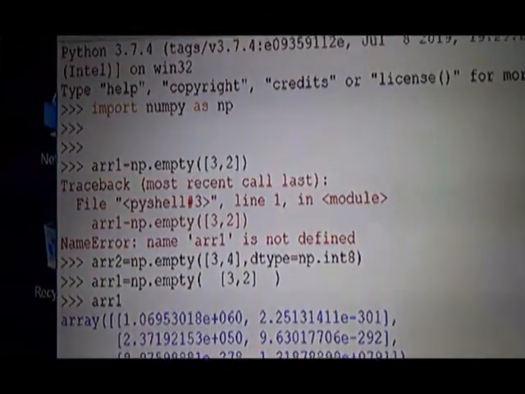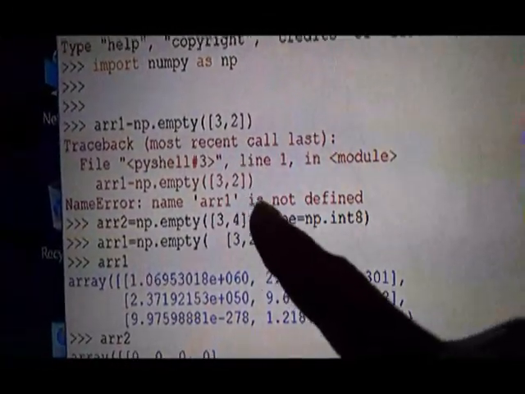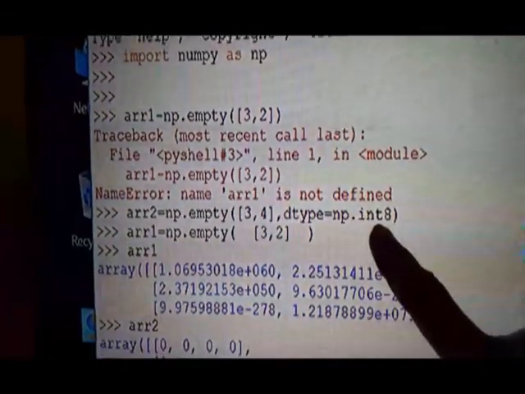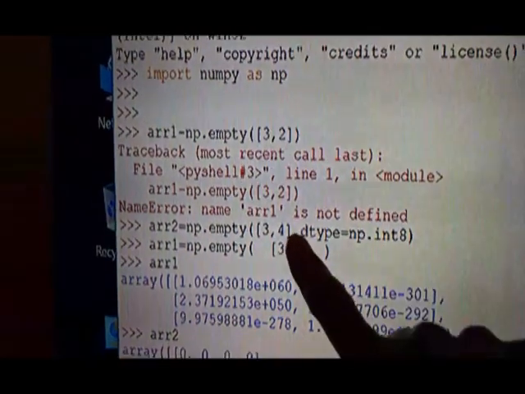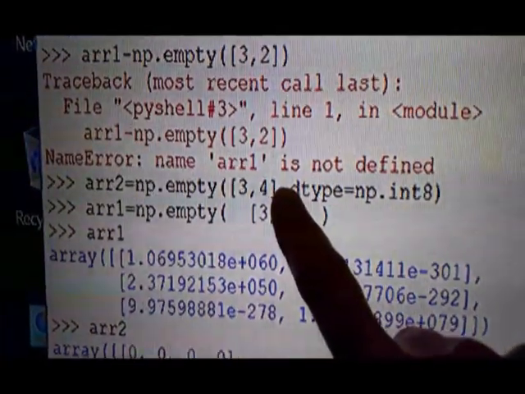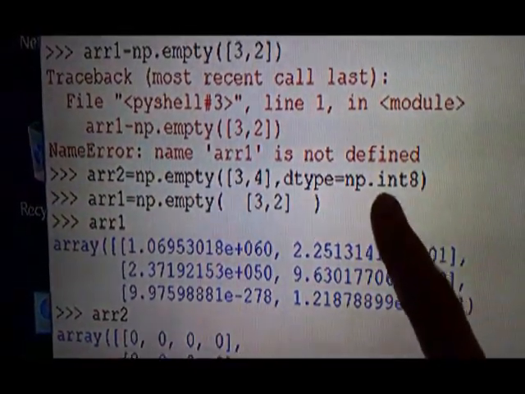Now let me show you the executed one. See here, empty function. I have imported it. Then you see the empty function. First it did not work, but the second time it worked. First one, this one is compulsory. This dimension you are supposed to give compulsorily. Then I have also given the data type, and it worked.